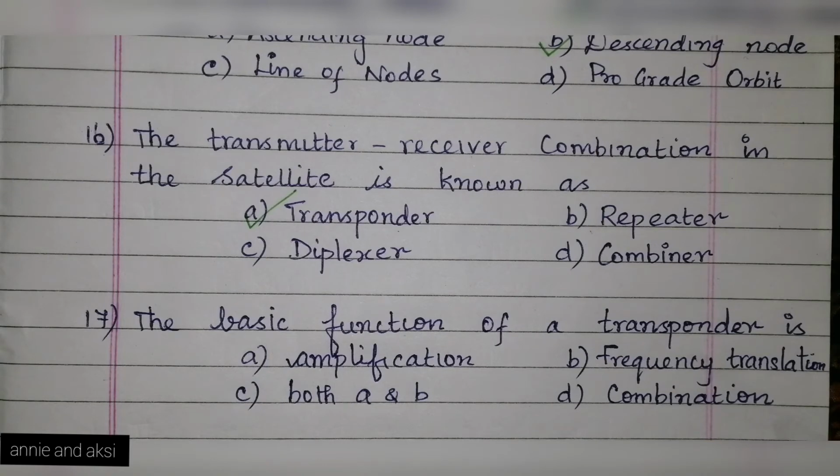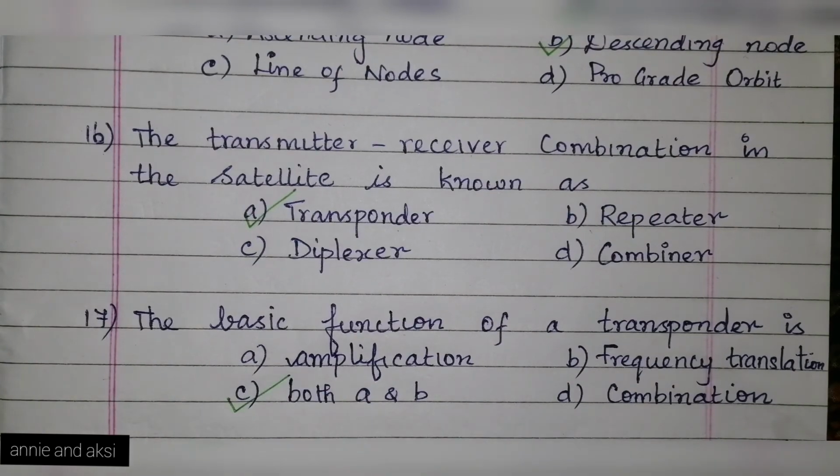Next question, the basic function of a transponder is option A. amplification, option B. frequency translation, option C. both A and B, that is amplification and frequency translation, option D. combination. The basic function of the transponder is amplification and frequency translation. So the correct option is option C. both A and B.